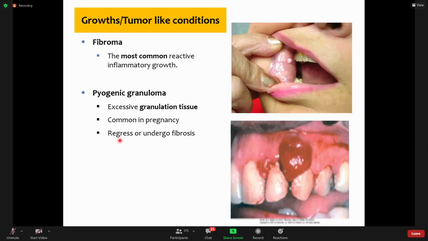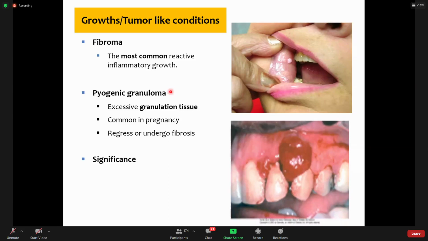Now with time, it may regress in some cases, but most of the time it needs to be excised, and it is excised, and then it does not reoccur. So this is excessive granulation tissue, and pyogenic granuloma is a misnomer. It is neither pyogenic, it has nothing to do with pus, nor is it a granuloma. It is not forming any collection of epithelioid cells, but these older names persist in the literature. So this is actually excessive granulation tissue which forms a mass.